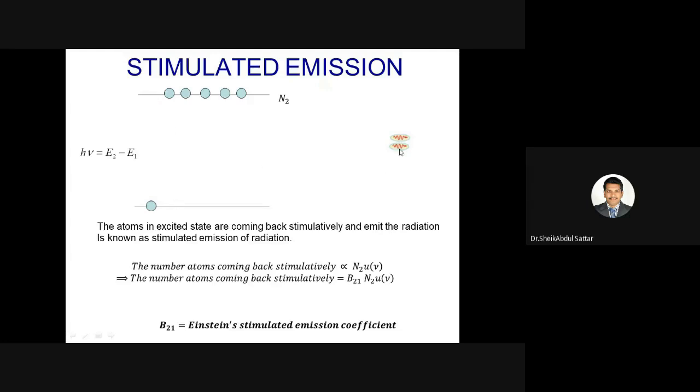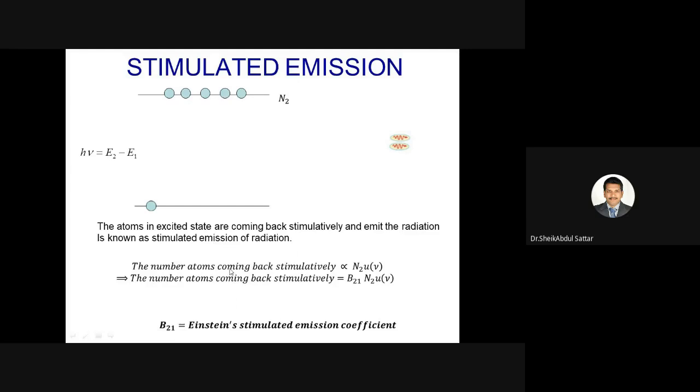In this case, the incident photon did not give any energy, did not take energy. It just stimulates the atom in the excited state and follows its path. And because of that stimulation, the atom in the excited state coming back also gives one more photon. Both are in the same phase, so strength is doubled. So this kind of phenomenon is called stimulated emission of radiation. So the atom in the excited state coming back stimulatively and emitting the radiation, that kind of emission process is called stimulated emission of radiation.